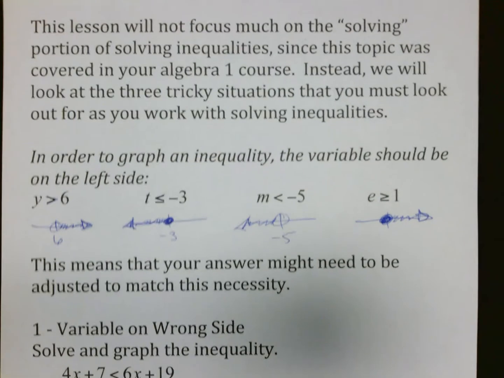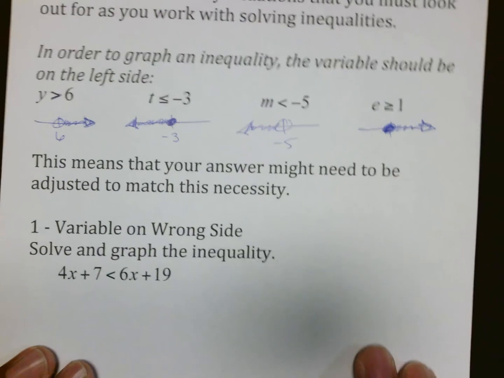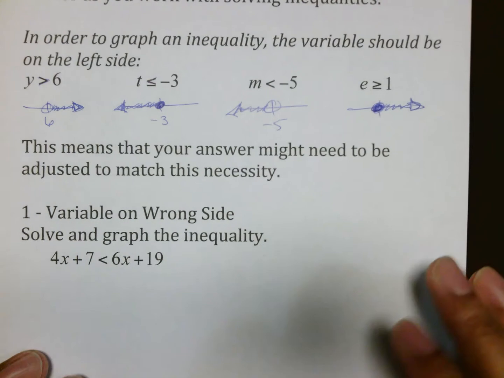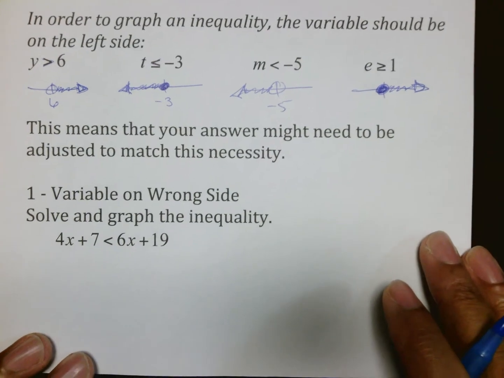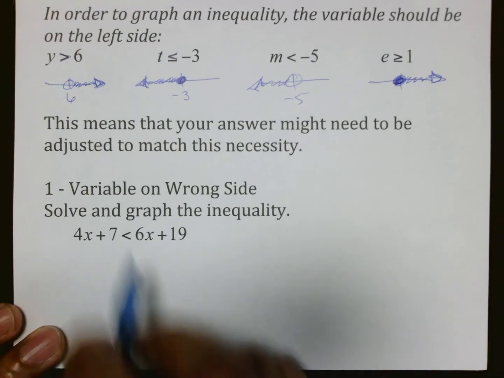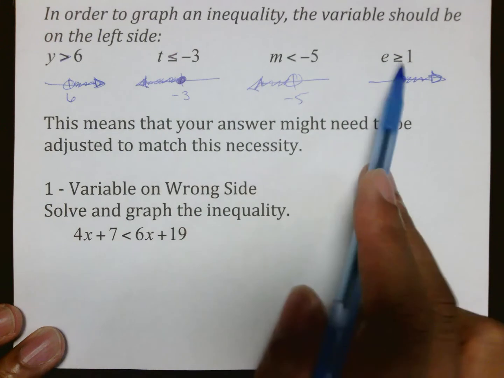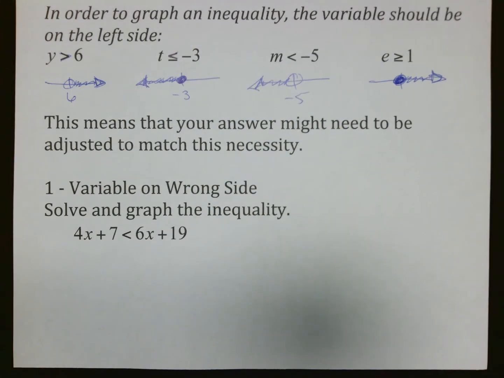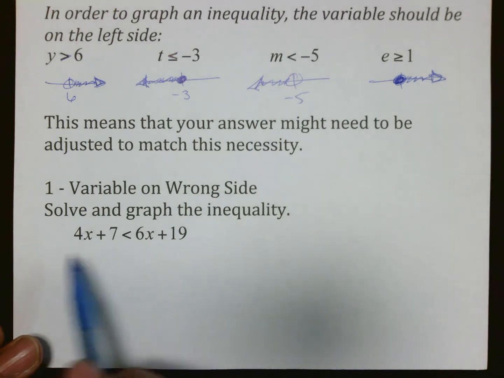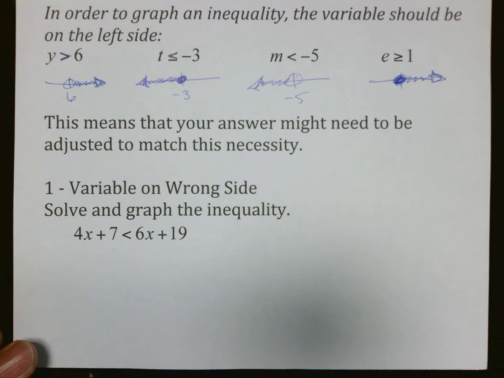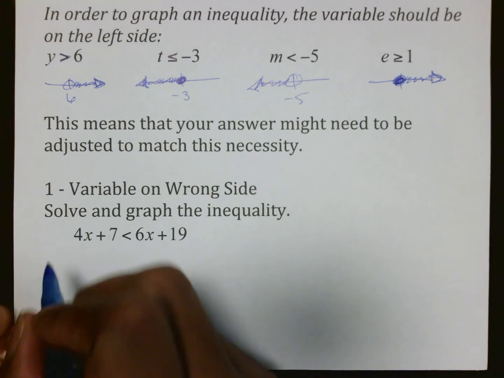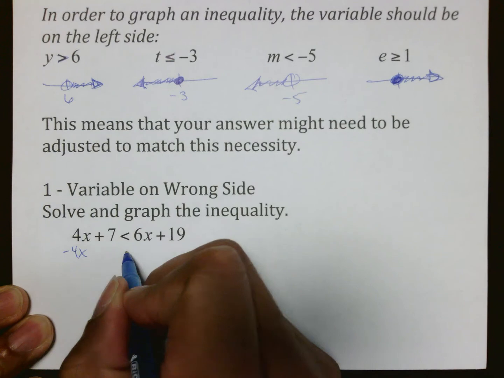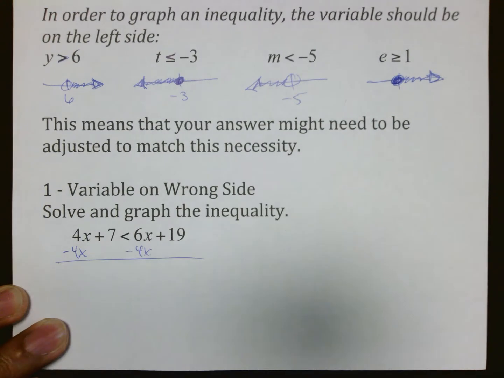Alright. So that means your answer might be adjusted. One of the three situations you're going to see is that the variable will end up on the wrong side. Keep in mind that with most of your inequalities, the variable needs to be on the left. In my tests, the variable needs to be on the left. Sometimes the variable's on the wrong side. You can move either one of these two variables, and because the 4 is smaller than the 6, it's safer to move the 4 over here.